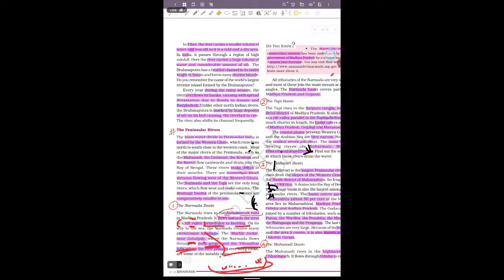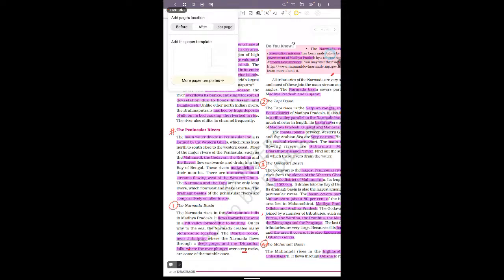So the next is the Godavari river. The Godavari river is the east flowing river. If I'll talk about the Godavari river, you have heard of one place, Nasik.